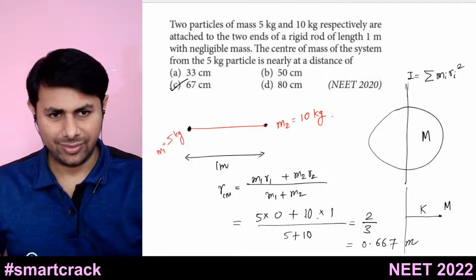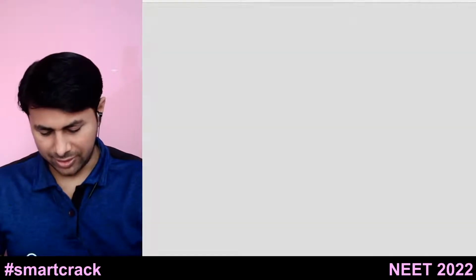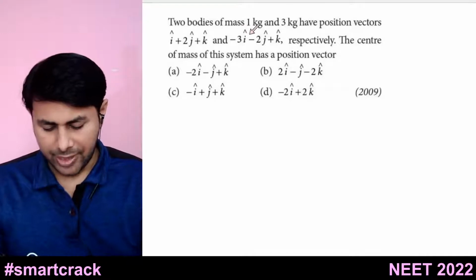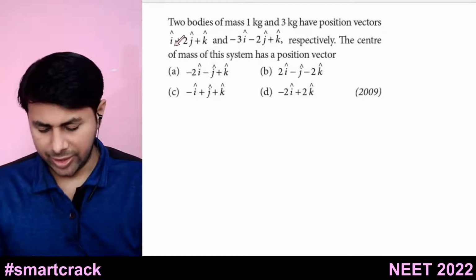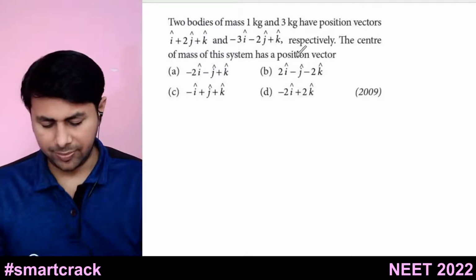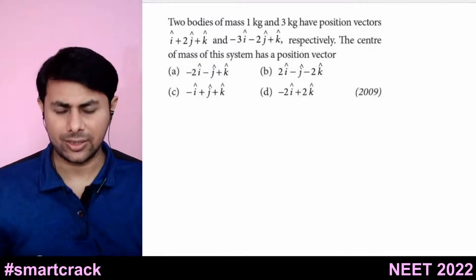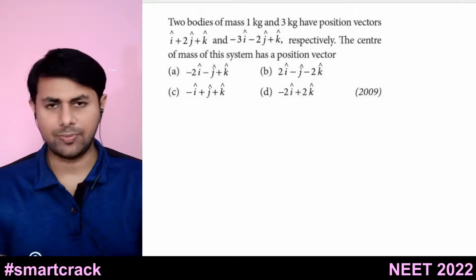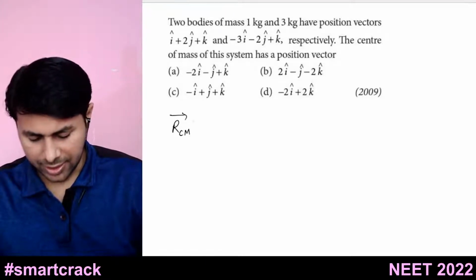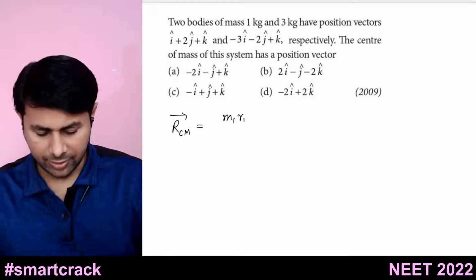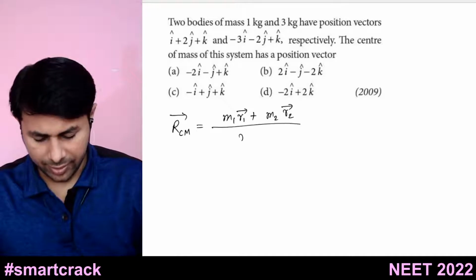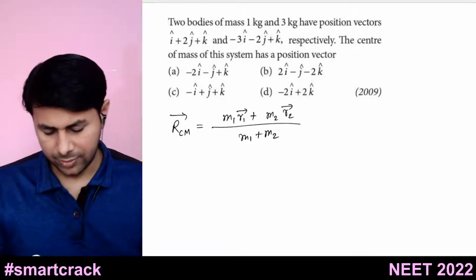Okay, let's move on to the next question. All right, two bodies of mass 1 kg and 3 kg have position vectors, these are the position vectors of the two bodies, and the center of mass of this system has position vector. So this is again very simple. We have two particles. Position vector of center of mass is equal to m1 r1 bar plus m2 r2 bar divided by m1 plus m2.